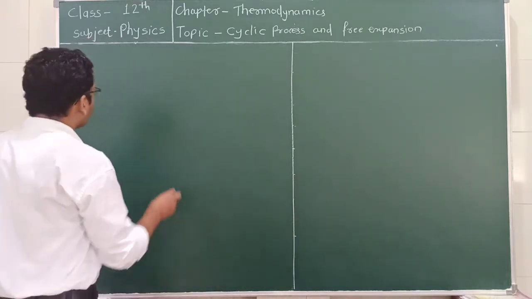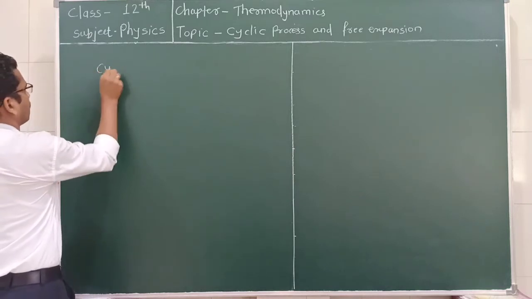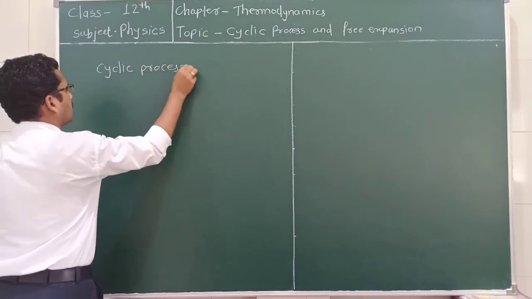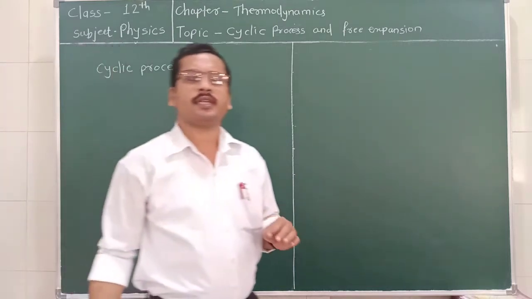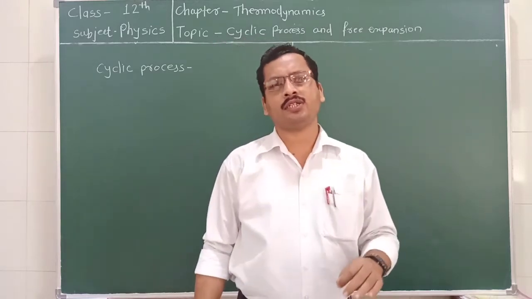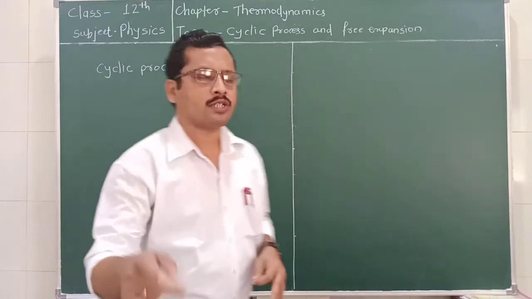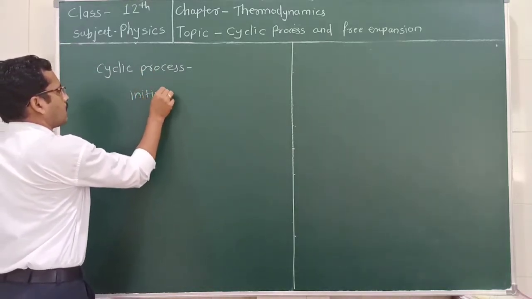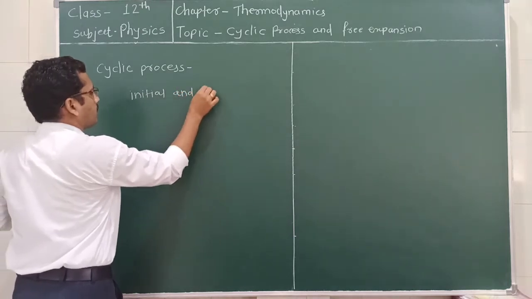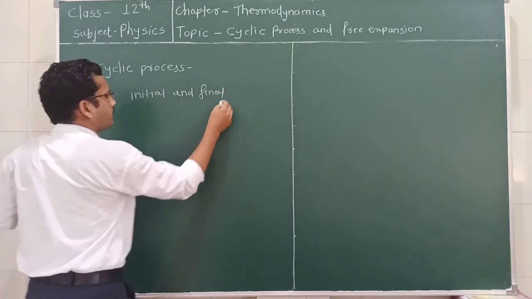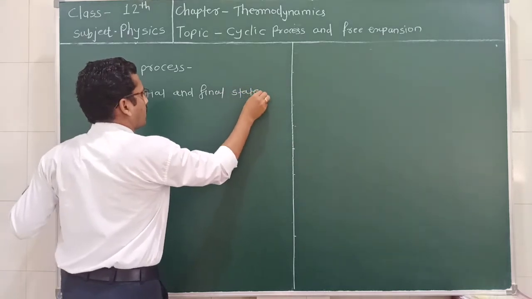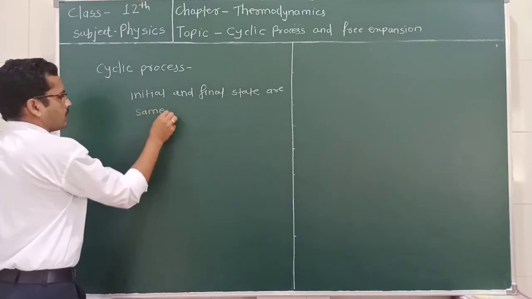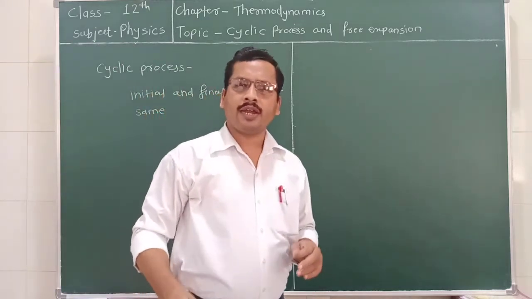What happens in the cyclic process? In the case of a cyclic process, the initial state and the final state of the system are the same.